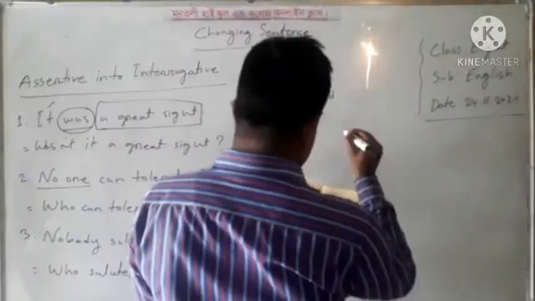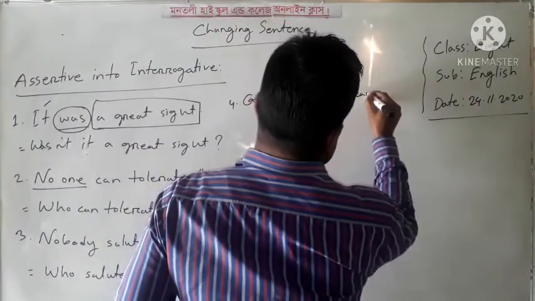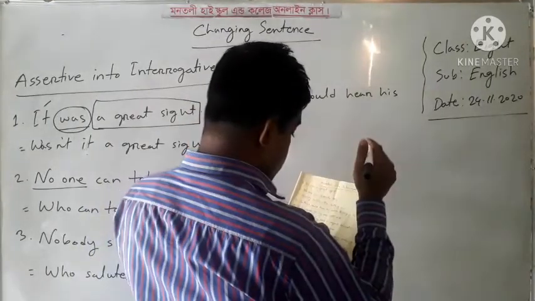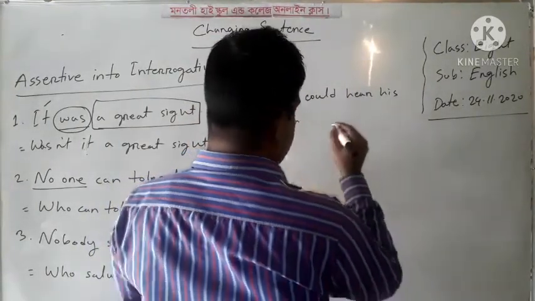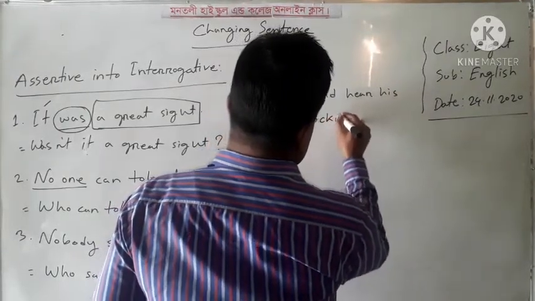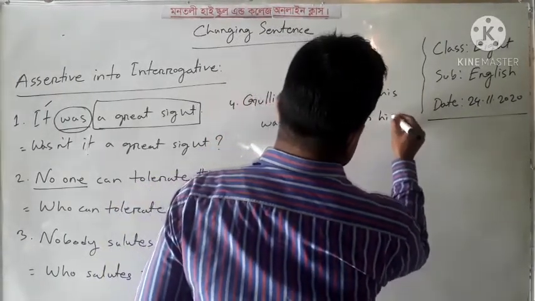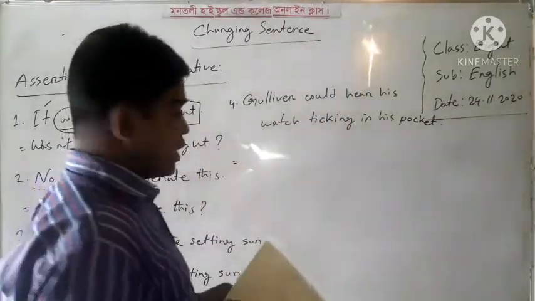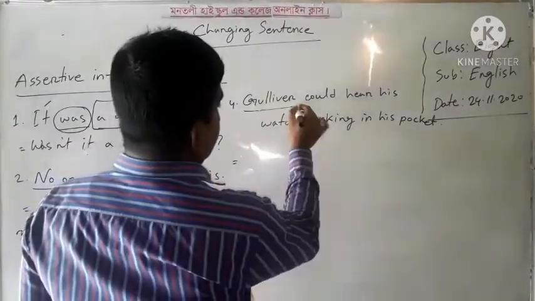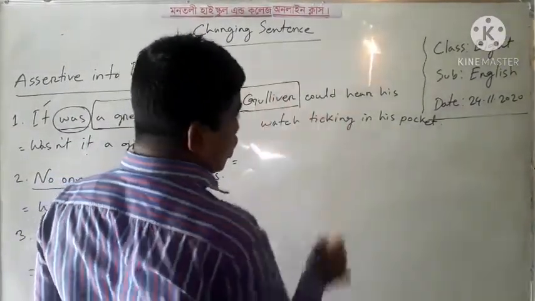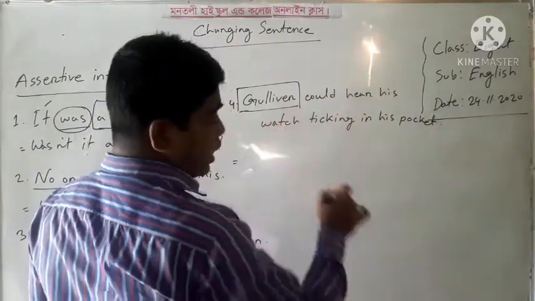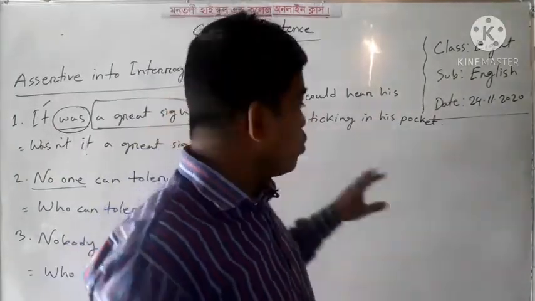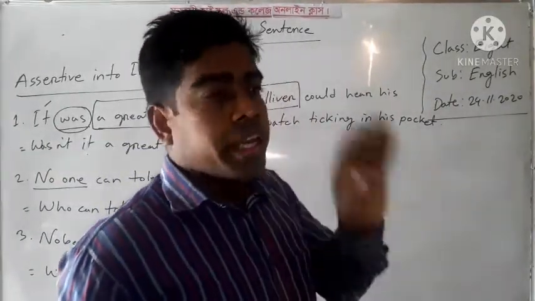Gulliver could hear his watch ticking in his pocket. How can we change it into an interrogative sentence? So here Gulliver is a name. So I can write here who could or couldn't Gulliver. In two ways we can change it into an interrogative sentence.